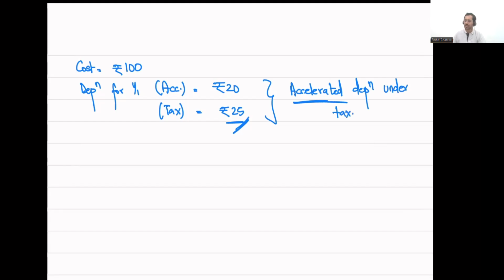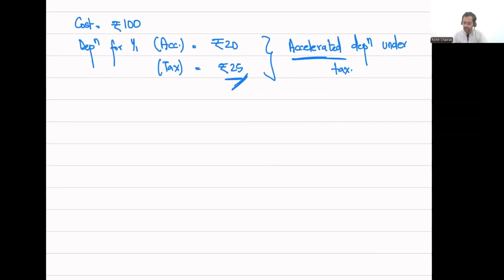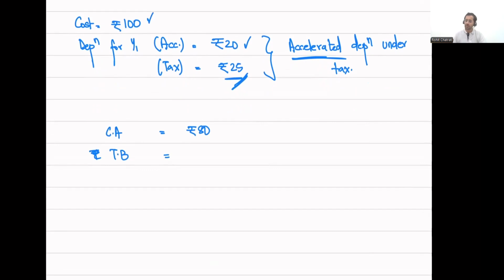Now, if you calculate the deferred tax in this case, we have a carrying amount of rupees 80, which is 100 minus 20. The tax base will be the amount that will be allowed as a deduction in future. The amount that will be allowed as a deduction in future is 75, because out of the 100, 25 is already allowed as a deduction for tax purposes. The amount that will be allowed as a deduction in future is 75.